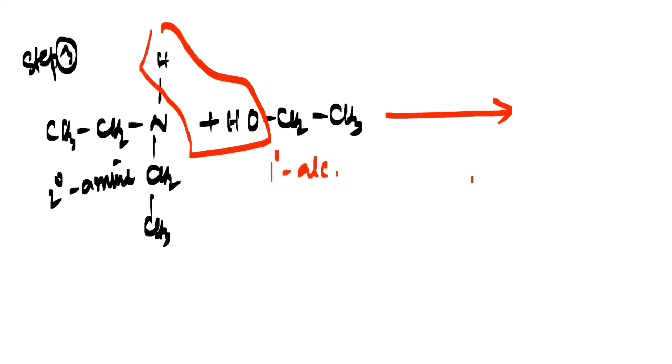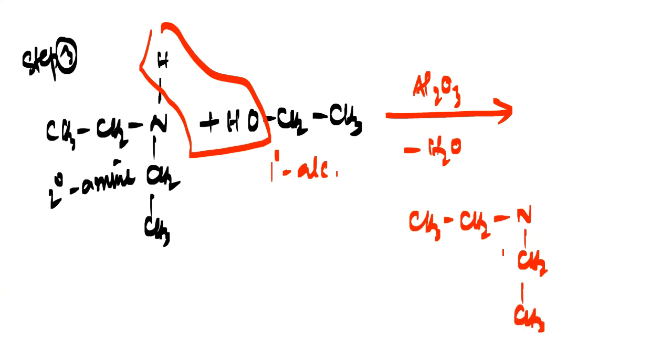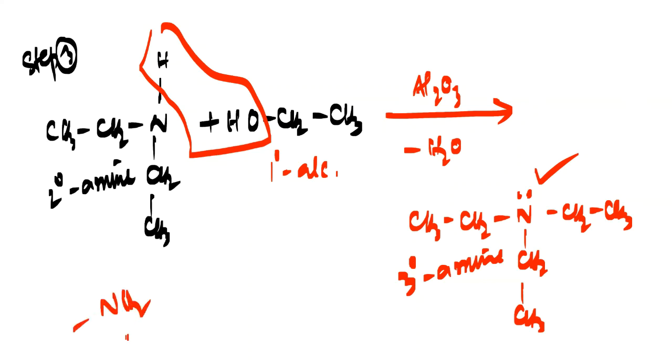Okay, so what is the product formed here? Obviously minus H2O, and you are using Al2O3, aluminium oxide. So you will be getting here CH3, CH2, N, CH2, CH3. Now one more CH2, CH3 group has come and the N will remain with the lone pair. So you are getting here a tertiary amine. So N stands for tertiary amine. Remember always, the NH2 group is your primary amine, the NH group will be your secondary amine, and N will be your tertiary amine, my dear friends.